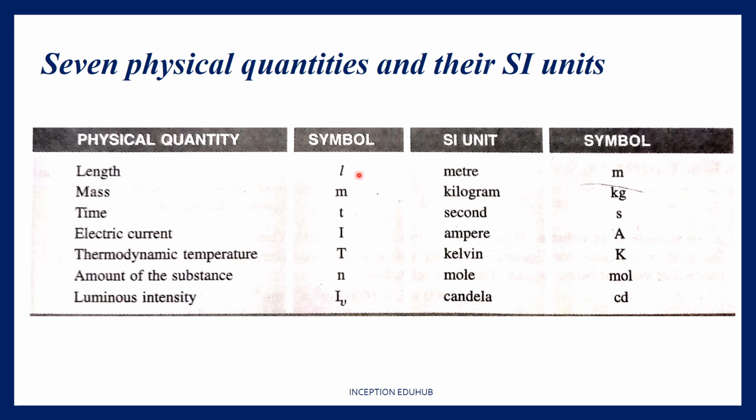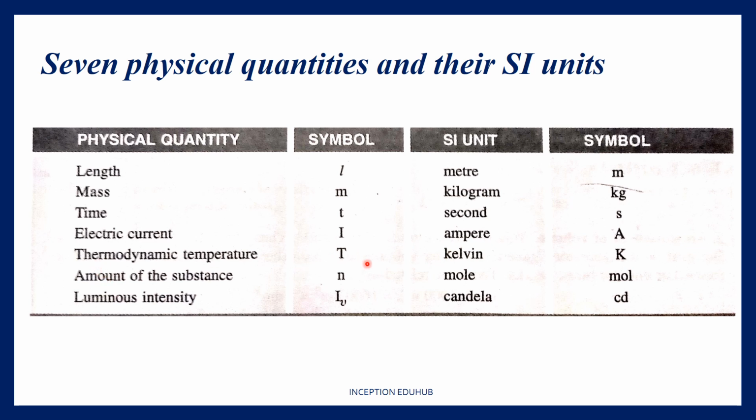So we can measure length in meter, millimeter, centimeter, kilometer, anything. But the SI unit is going to remain meter. That doesn't mean we cannot measure it in any other unit. That's just the SI unit. Similarly, current is measured in amperes.